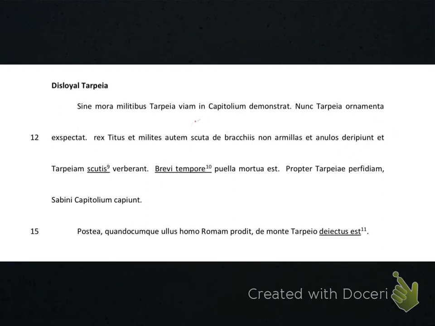Let's take a look at the next sentence. It's very short, and we are told that we must translate brevi tempora as "in a short time." Puella is girl, mortua means dead, and est is. I think you can figure that one out. Propter means because of. And you'll notice that when it's on the vocabulary list, it has plus ACC after it. That means that this is a preposition, and the prepositional phrase that it starts has to end with a noun that has an accusative ending.